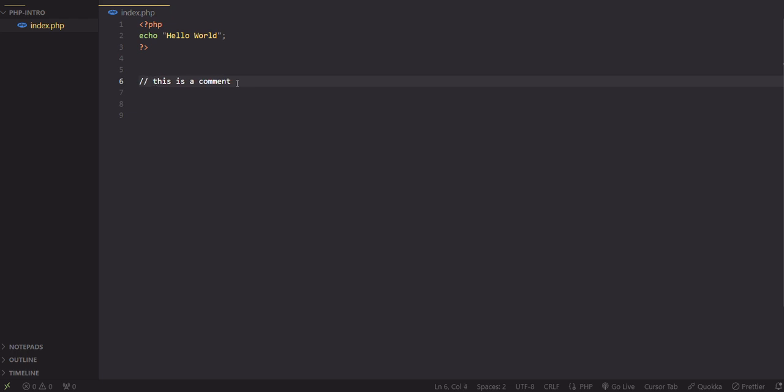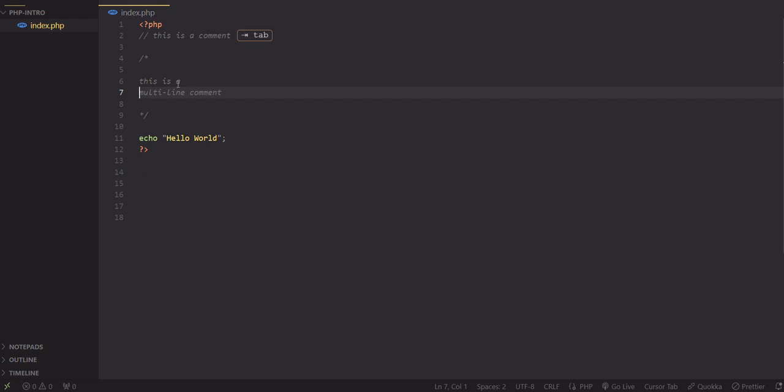Yeah, like this, as we see here. This is our comment in our PHP, right? I wrote it outside of the PHP, and that's why it was not working. And we can have a multi-line comment as well, like this. This is a multi-line comment. We can close it, and yep, we can see here our multi-line comments.